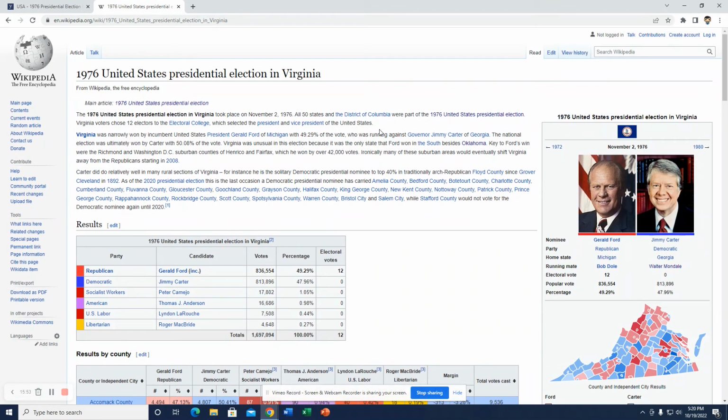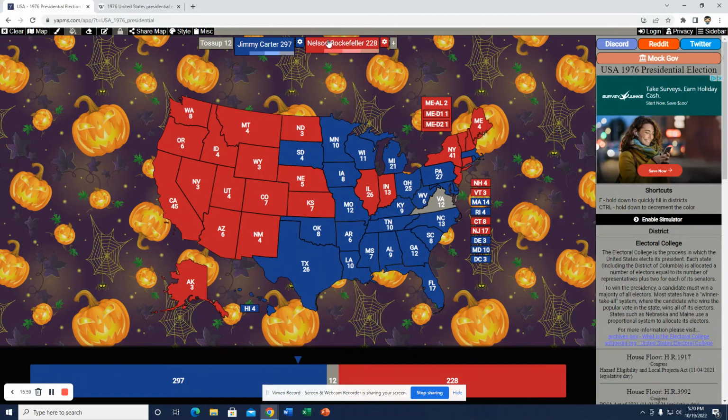Another tough one, but since Ford was narrowly able to pull it off, I think Rockefeller could due to the suburbs, but I think it would be very tight. I could see it being less than a point, like 0 point something there, that Rockefeller could win it, but I could see it honestly flipping to Carter too, due to increasing support in the rural areas. But I think if Ford was able to pull it off due to the suburbs, that Rockefeller did the same, but very narrowly though.